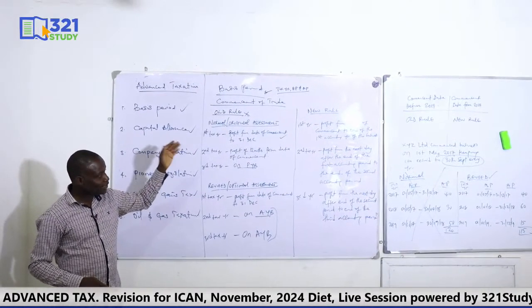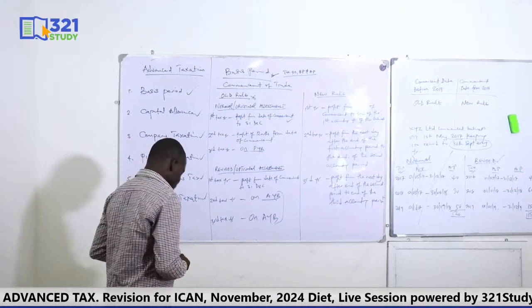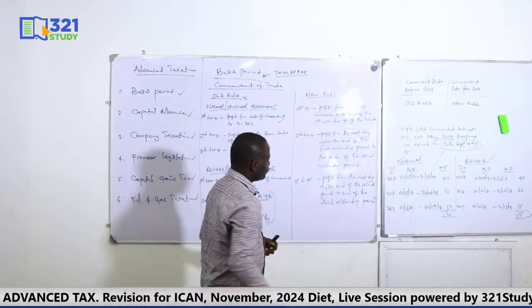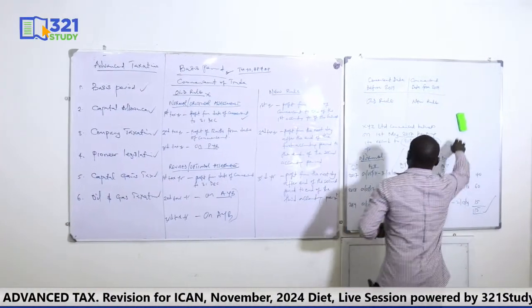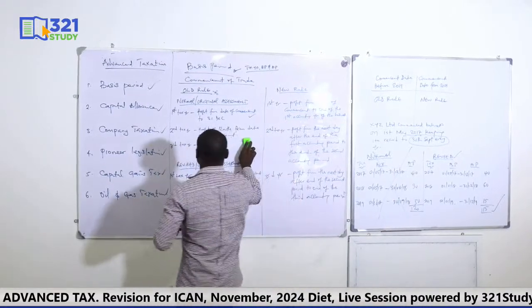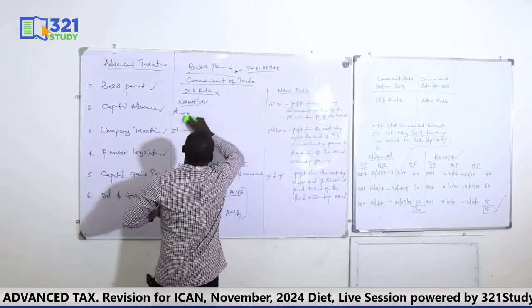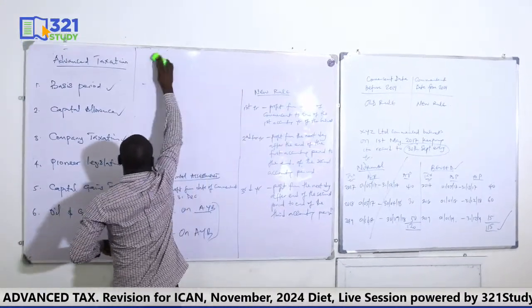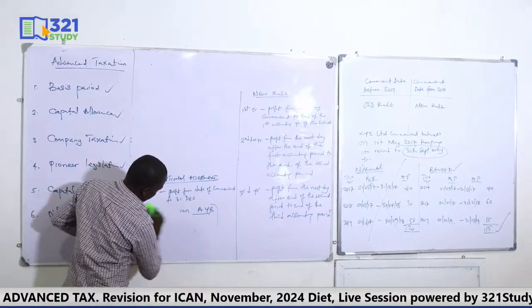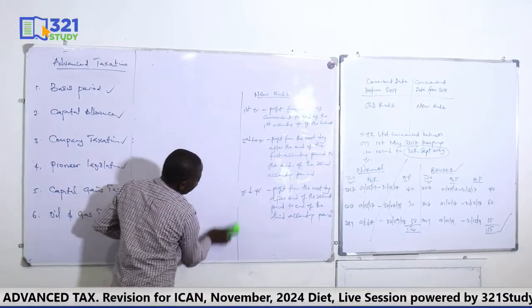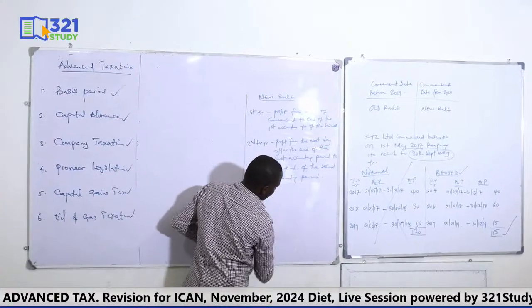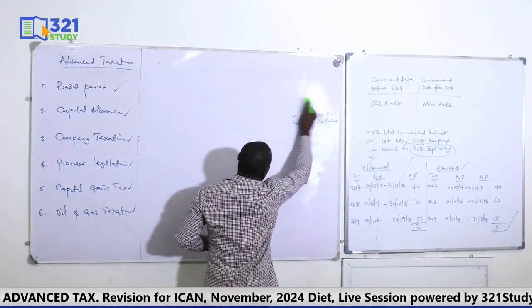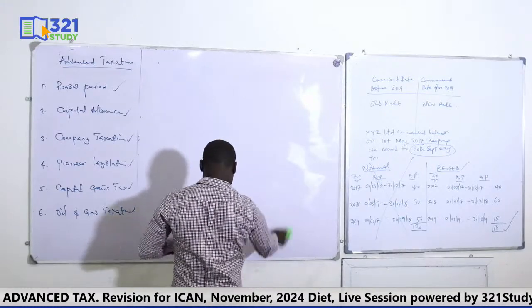Also, let's remind ourselves capital allowance. Okay, capital allowance.